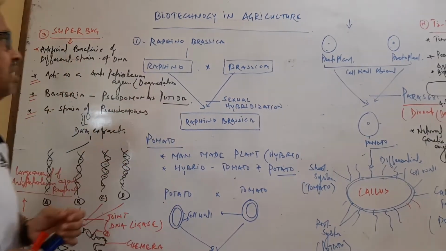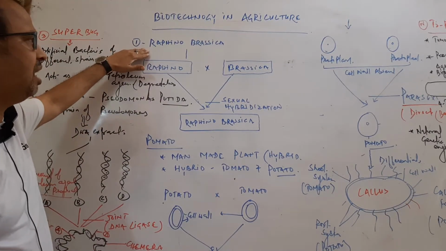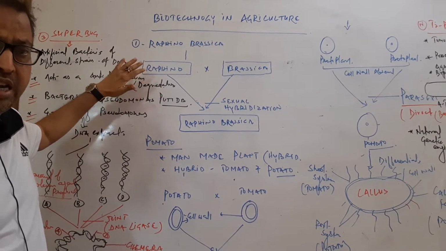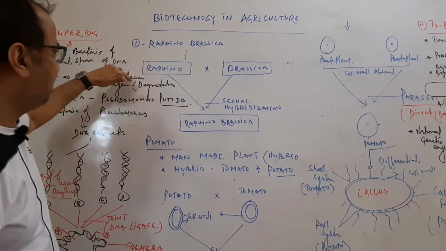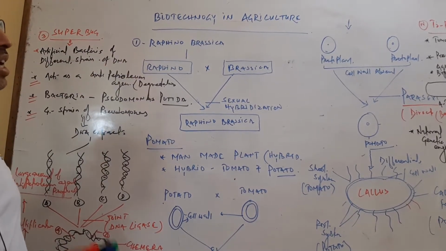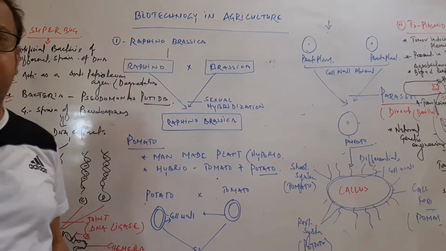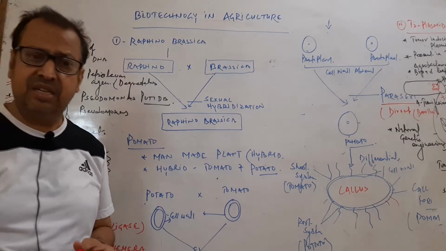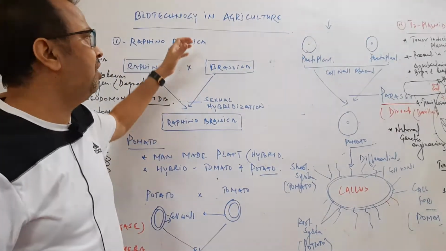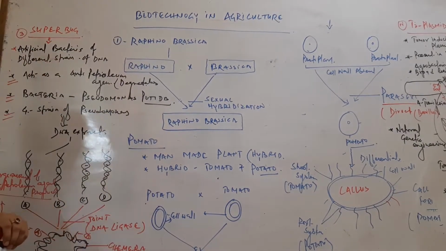So here are the productions in agriculture: first is Raphanobrassica, second Pomato, third one in bacteria, superbug, and the Ti plasmid which is used in broadleaf plants. Another one is Bt cotton. So this is a tremendous discovery in the field of agrobiotechnology. First we start with Raphanobrassica.